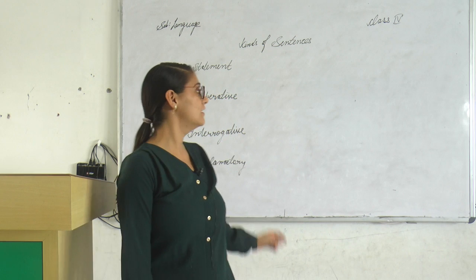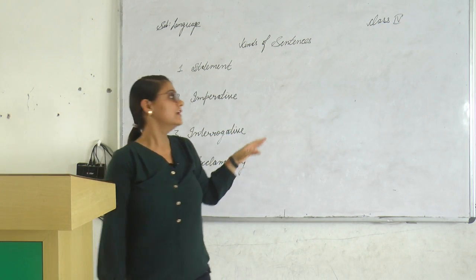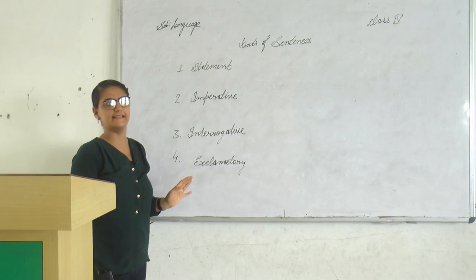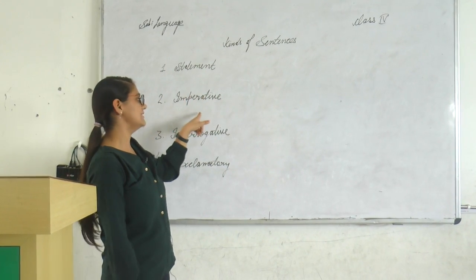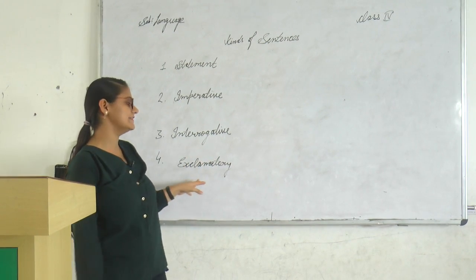Today we are doing kinds of sentences. This topic is for class 4. You should know that there are 4 kinds of sentences. What are those? First one is statement, second one is imperative, third one is interrogative, and fourth one is exclamatory.